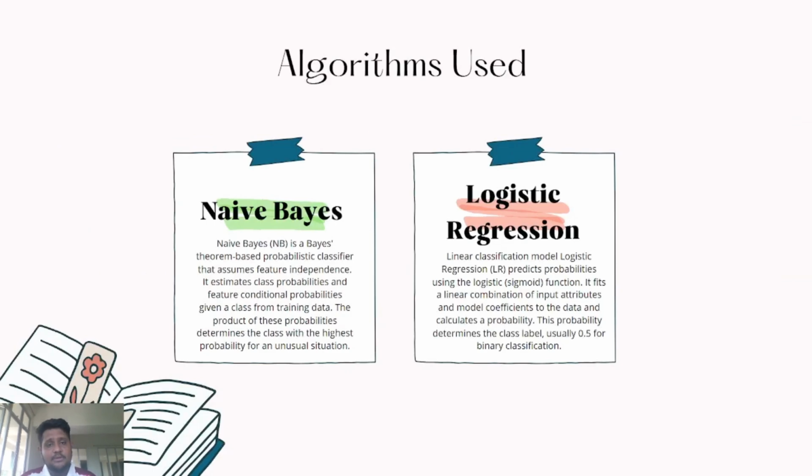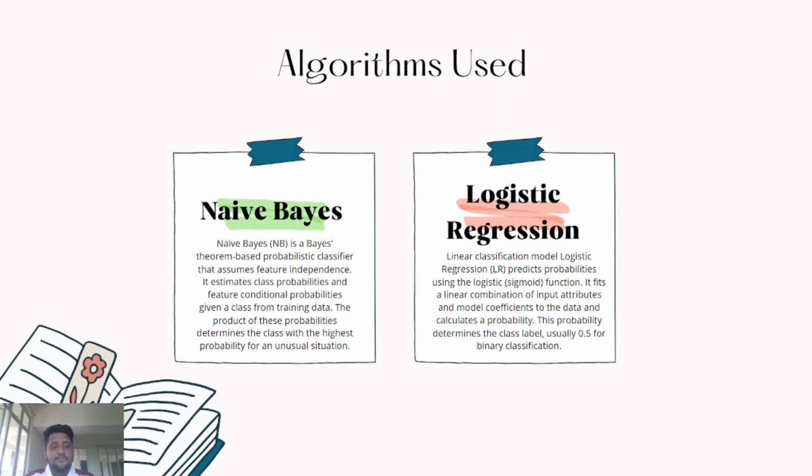Let's discuss the algorithm which is used in our research. I have used two algorithms, naive-bayes and logistic regression. Let's discuss the basics of naive-bayes and logistic regression. So naive-bayes is a Bayes theorem based probabilistic classifier that assumes feature independence. It estimates class probabilities and feature conditional probabilities given the class from training data.